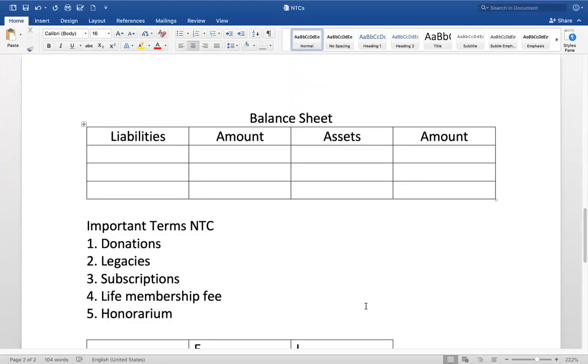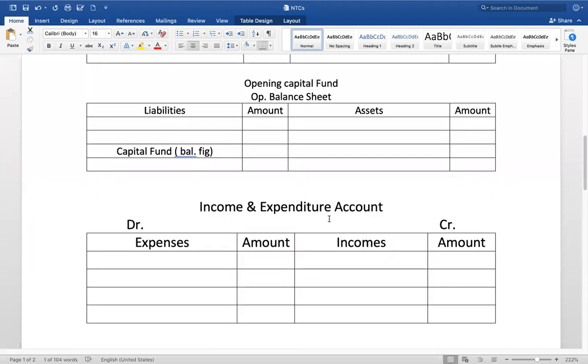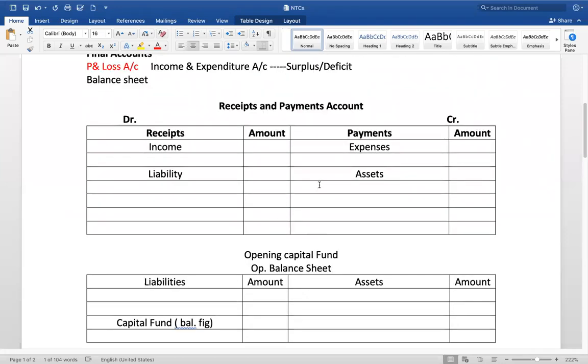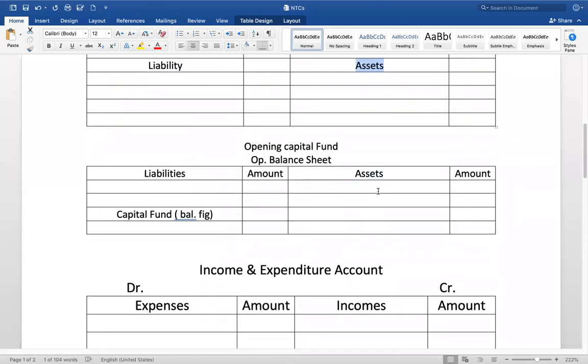Then comes the balance sheet. The liabilities, the amount. The assets, the amount. From your receipts and payments, pick up the liabilities and drop them on the liability side of the balance sheet, pick up the assets and drop them on the asset side of the balance sheet.